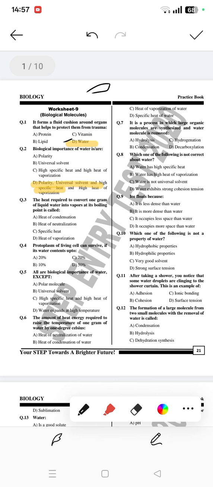So the third question: the heat required to convert 1 gram of liquid into vapor at boiling point is called heat of vaporization. Specific heat is something else. Neutralization means to neutralize. This MCQ is very important. I mean, just learn it. It's memory based, because whenever you see 1 gram of liquid is converted to vapors, this means liquid is converted into gas at boiling, so this is called heat of vaporization.